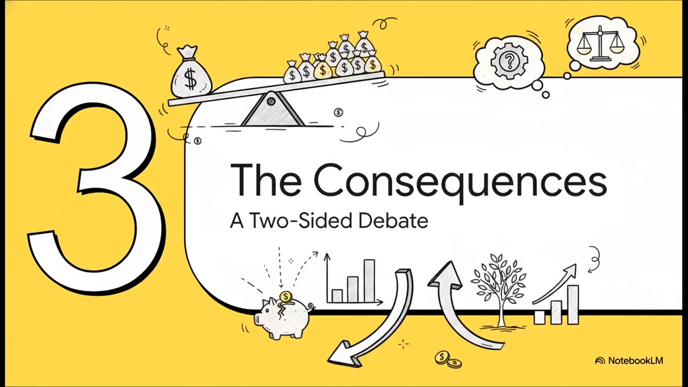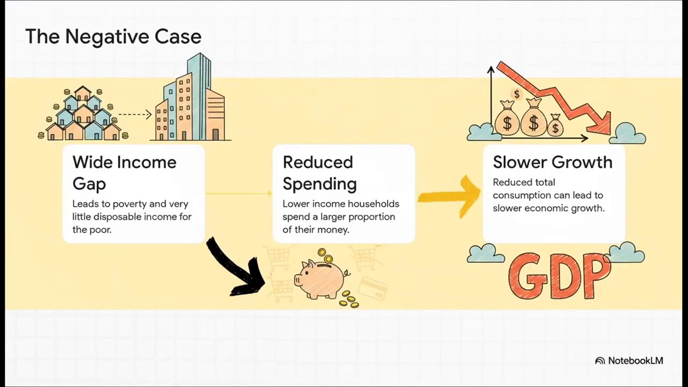Okay, so we know what it is and what causes it. But here's the million-dollar question. Is it actually a bad thing for the economy? This is where you get into the real meaty analysis. It's a debate with two really clear sides, and for those top marks, you've got to be able to argue both of them. Let's start with the argument against inequality. The idea goes like this.